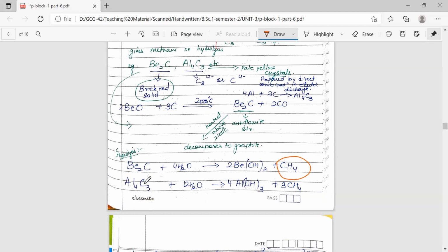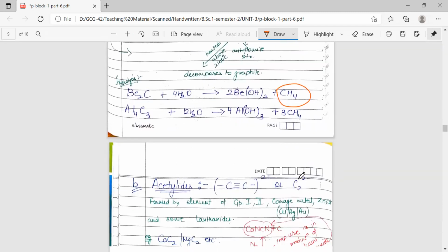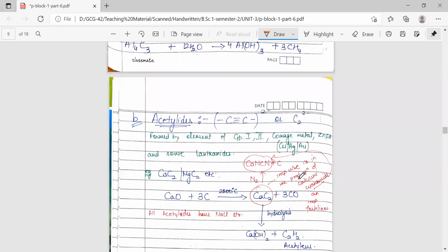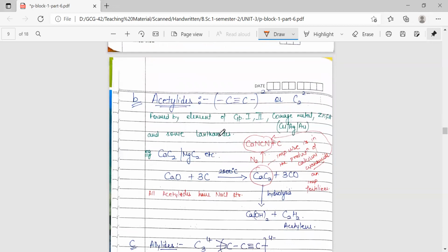Similarly, Al4C3, that is aluminium carbide, gives pale yellow crystals. This is prepared directly from the treatment of aluminium metal with carbon. We get Al4C3. Upon hydrolysis, this gives aluminium hydroxide and the corresponding methane. That is why it is also a methanide. Next category is acetylides. So the compounds are CH triple bond CH.